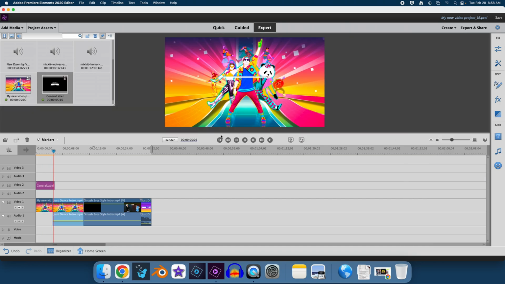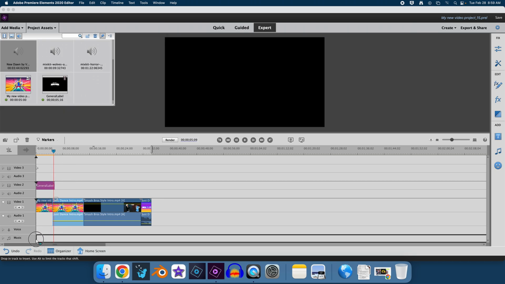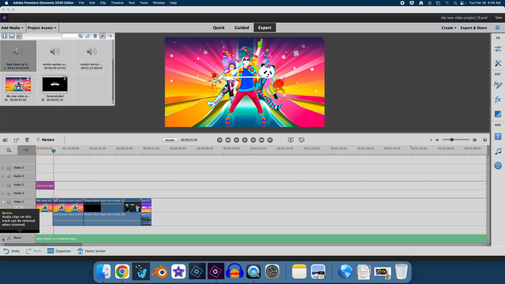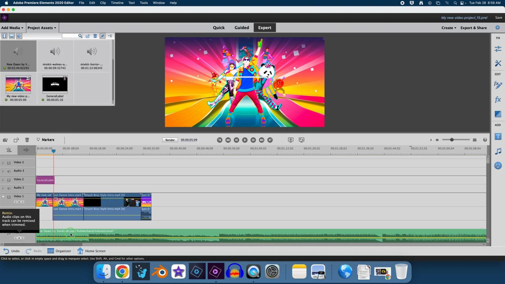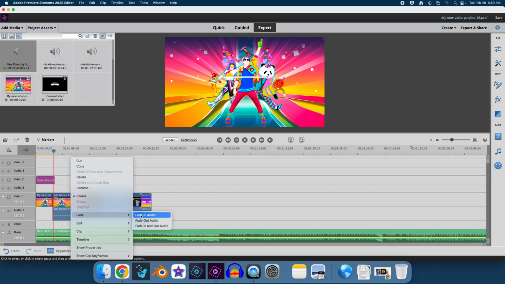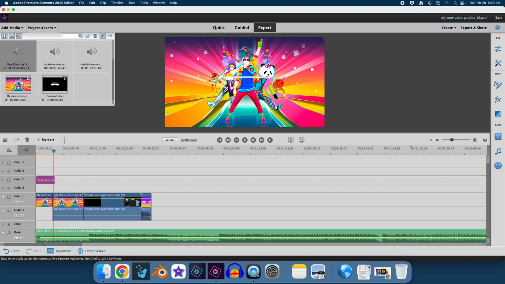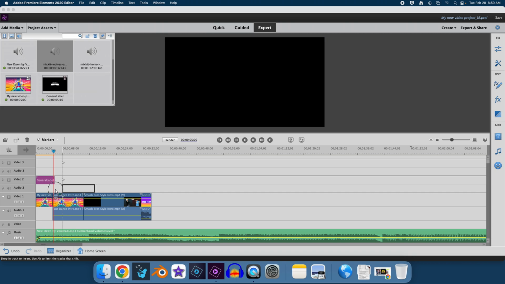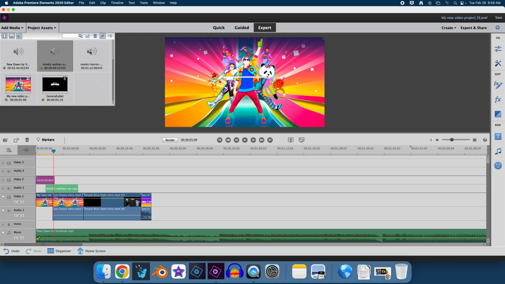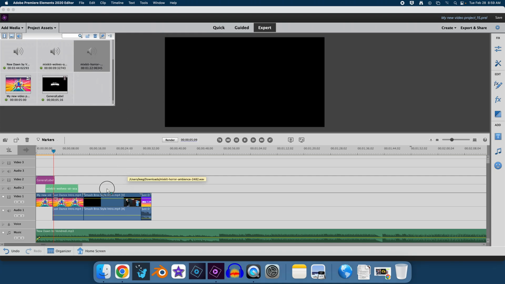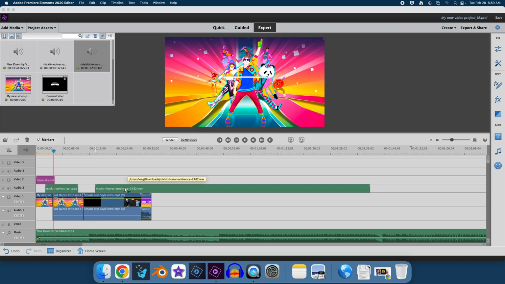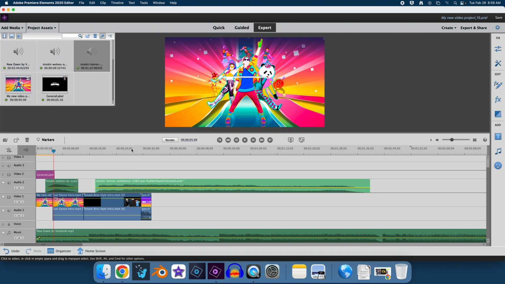And for your audio, you could get this song, let's say, and I put my song down there, and you can click this little arrow here. And you can right click and say fade in or anything like that. Fade in audio, and that will fade it in. And then let's say you have these sound effects. You can actually put sound effects above the footage, because obviously since there is no video, they're not going to be on top, but you'll still get to hear the sound effects. So you can put that in, and you can cut these.